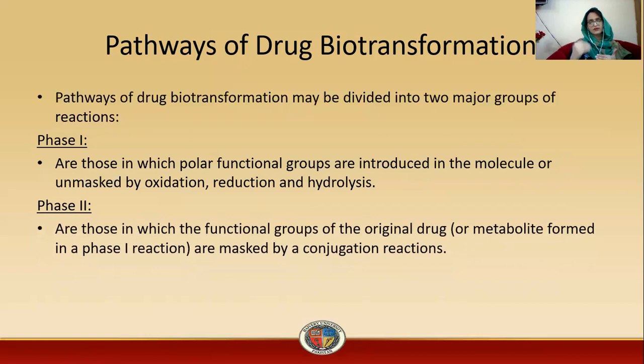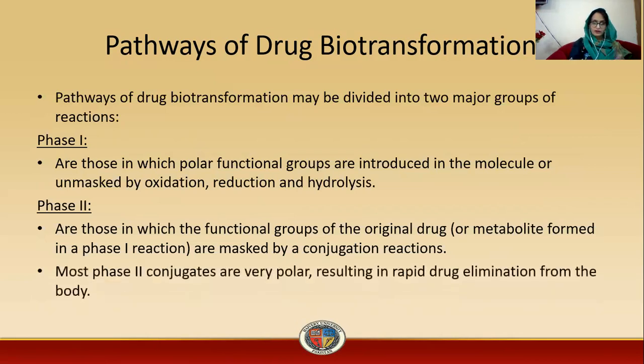After the drug gets polarized, what happens in phase 2 reactions? These are those reactions in which the functional groups of the original drug or metabolite formed in phase 1 reaction are masked by conjugation reaction. Basically, in phase 2 reactions, the polar drug gets conjugated, or you can say complex reactions take place, and the drug is converted into soluble form.